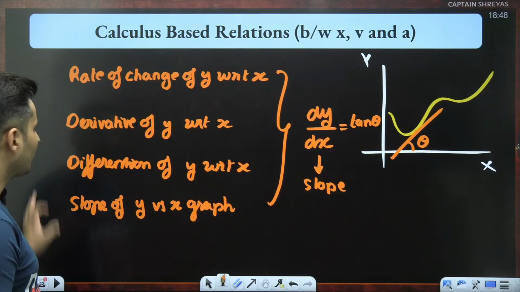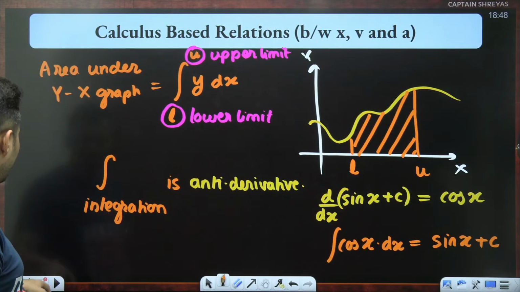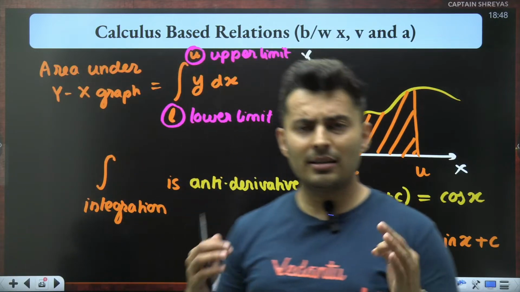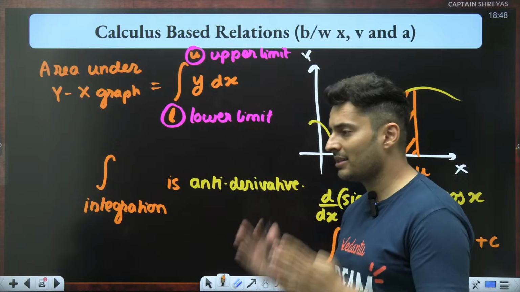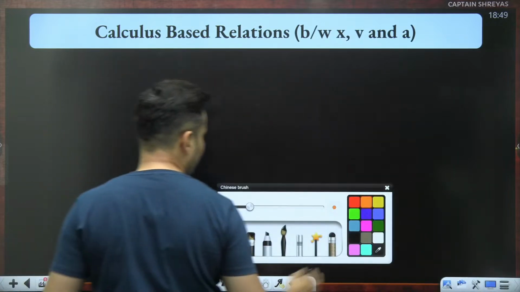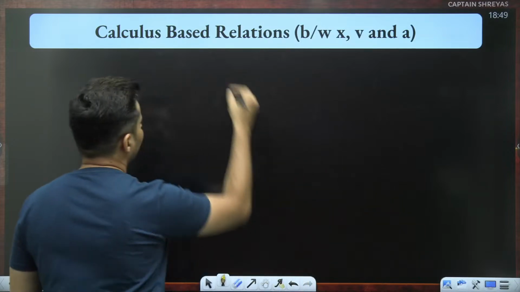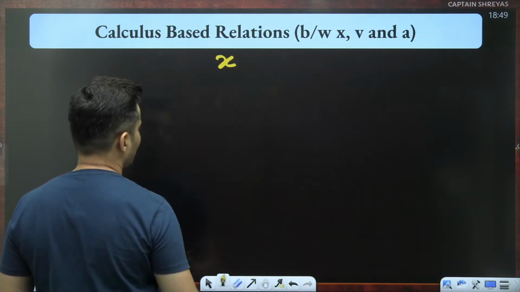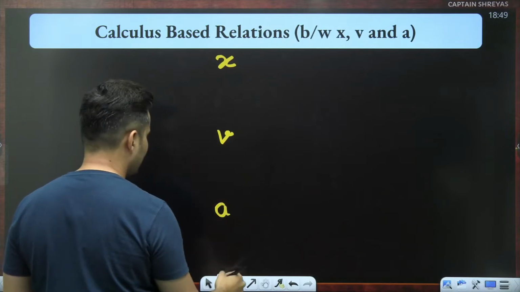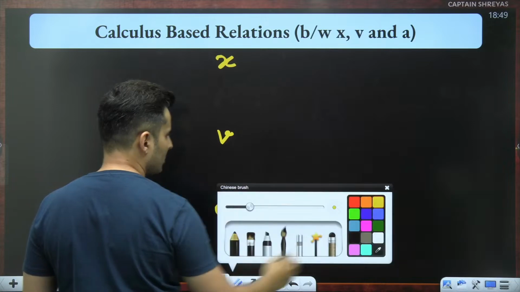So now, why is this important? Because you have seen that wherever instantaneous velocity and instantaneous acceleration are there, you are somehow using the concept of either derivatives or integration. So let's talk about it. Whenever you have position and you want to find velocity, and from that you want to find acceleration, this is how the logic goes.